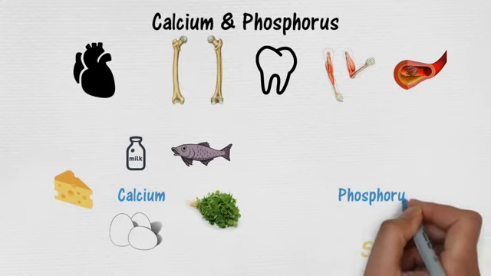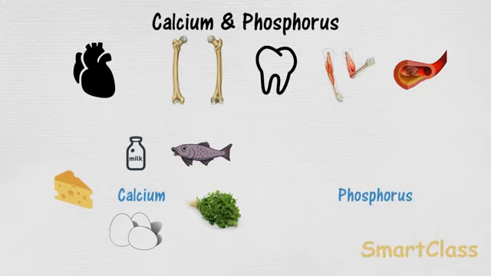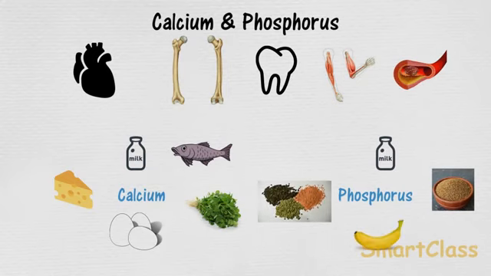Like calcium, phosphorus is needed for the formation of bones and teeth. Some of the sources of phosphorus containing food are milk, pearl millet, banana, pulses and green leafy vegetables. Milk contains both calcium and phosphorus in good amounts.